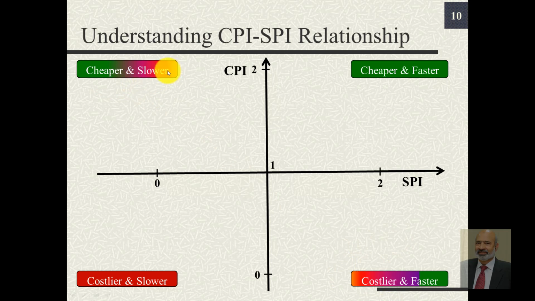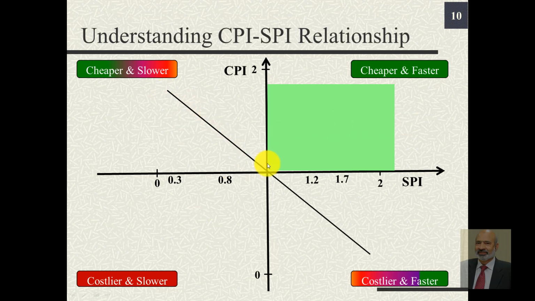Here being slower is not good, but being inexpensive is something that is desirable. If we plot the actual numerical values of CPI and SPI on this plot, anything that falls in this quadrant indicates something desirable, that we are progressing in a desired manner.